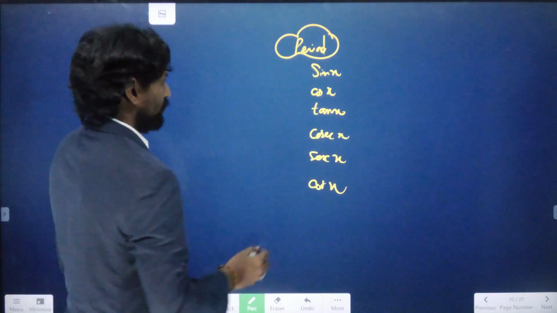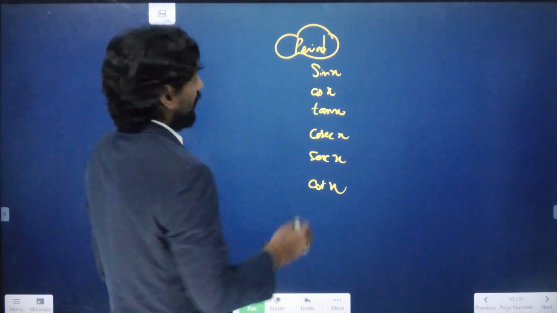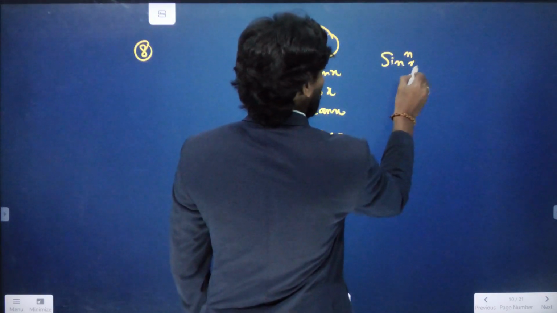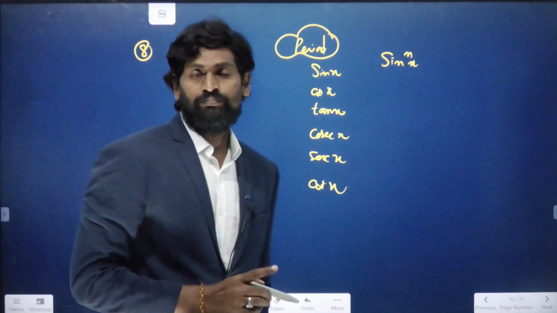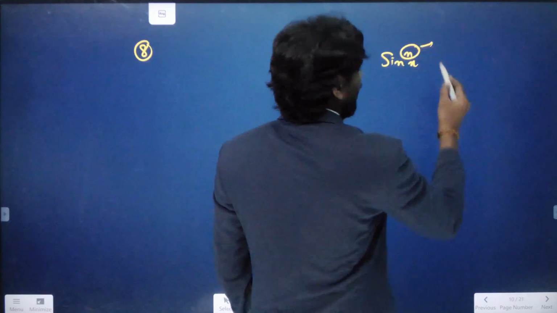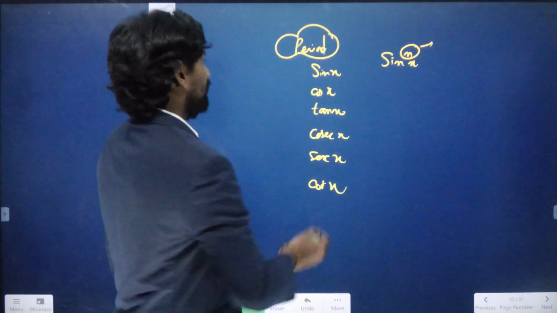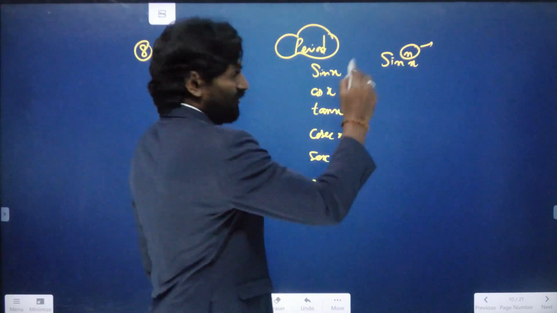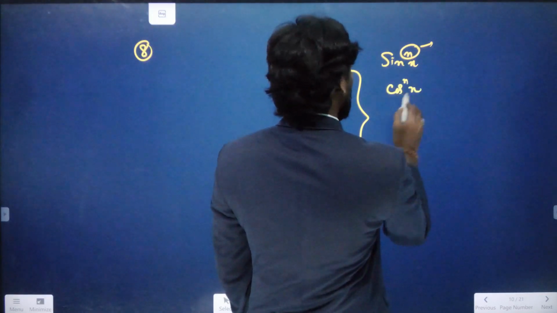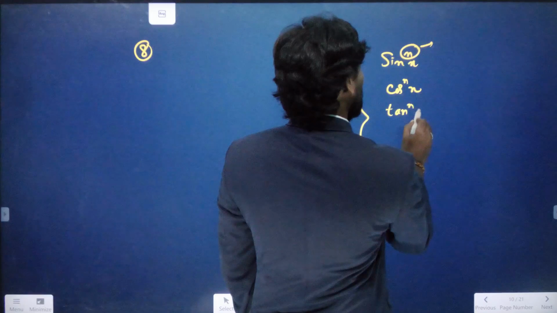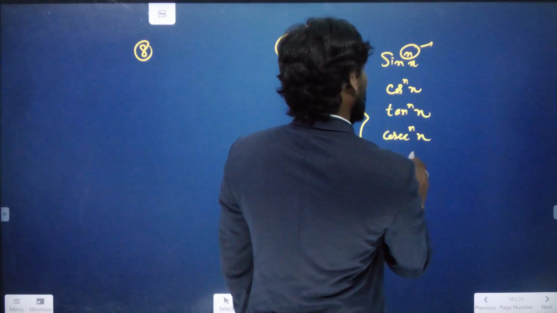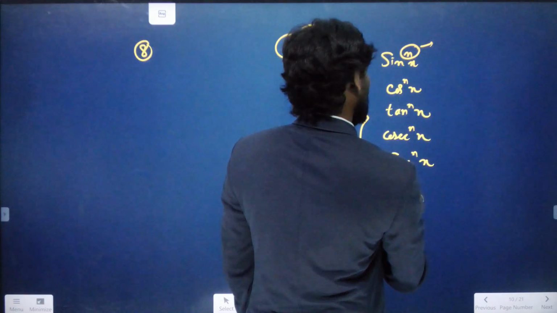So these 6 ratios can be in the form of sin x to the power of n. That means sin square x, sin power 4x, sin power 5x. This power n can be any natural number. All are in the form of the same powers: sin power nx, cos power nx, tan power nx, cosecant power nx, secant power nx and cot power nx.